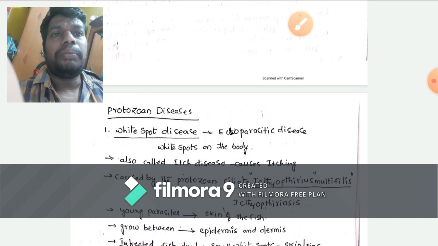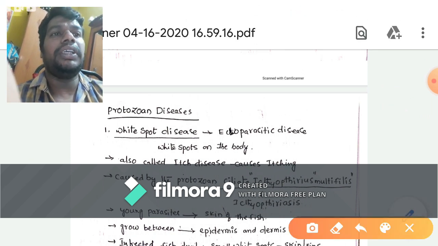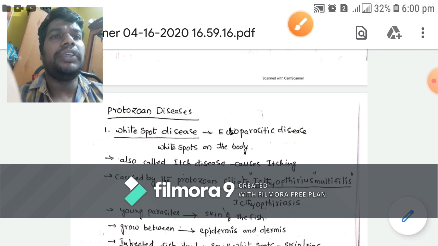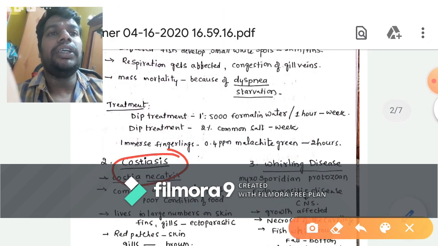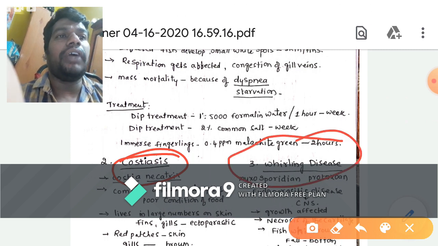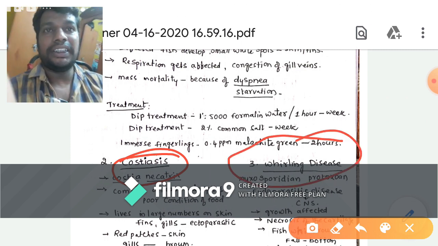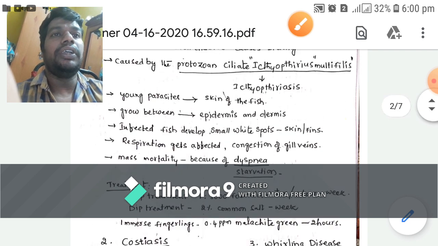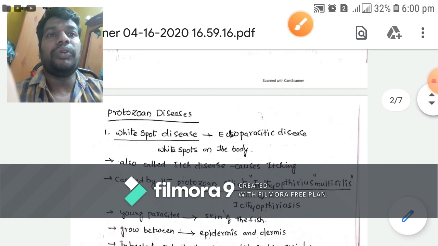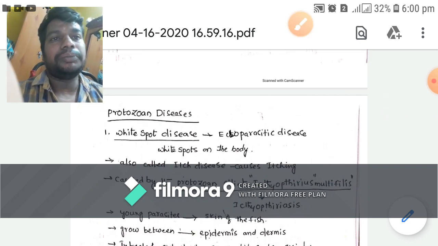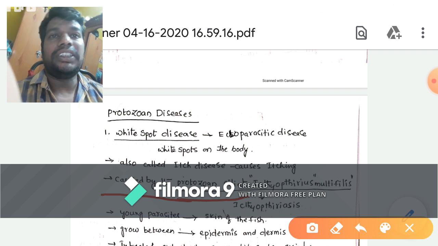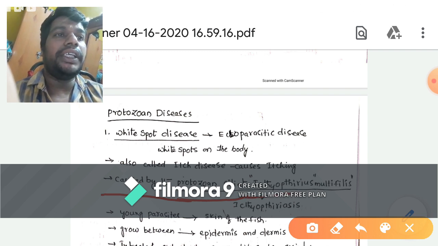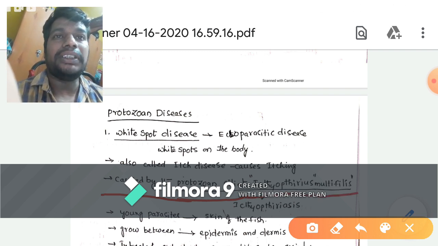The first one, protozoan diseases. Here completely three diseases are there: white spot disease, costiasis, and whirling disease. These three diseases belong to the protozoan diseases. First we discuss the white spot disease. This white spot disease is caused by the protozoan ciliate Ichthyophthirius multifiliis.